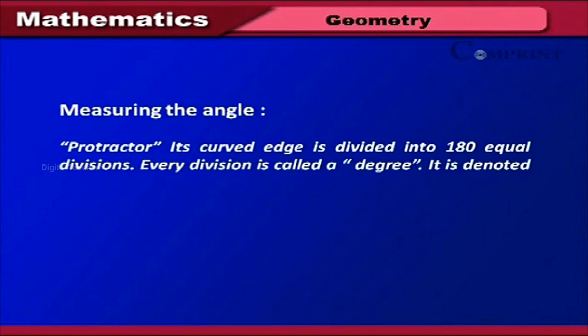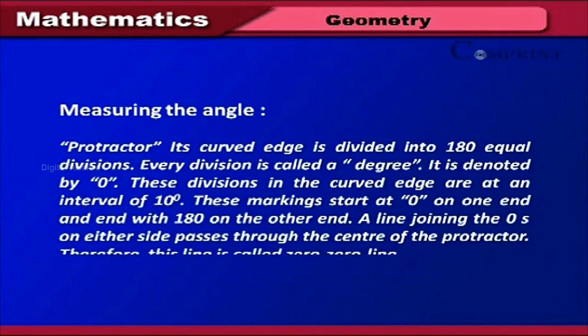Measuring the angle. Protractor. Its curved edge is divided into 180 equal divisions. Every division is called a degree. It is denoted by a small circle symbol. The divisions on the curved edge are at an interval of 10 degrees. These markings start at 0 on one end and end with 180 on the other end. A line joining the 0 degree marks on either side passes through the center of the protractor. This line is called the 0-0 line.